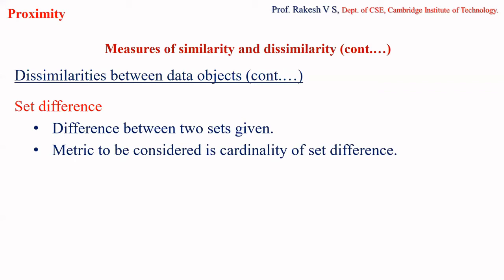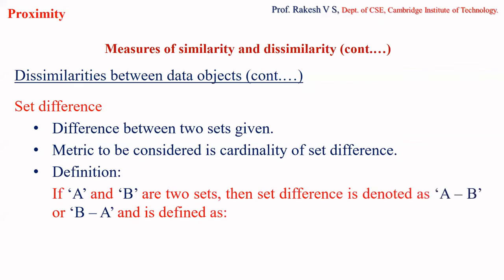When I say cardinality, what is cardinality? It is nothing but the number of elements present. So consider I have two sets given to me. I'll find the set difference of those two sets, and I will see the number of elements present in it. That is what I am referring to as cardinality here. Now, for the definition of set difference, say we have two sets A and B, then the set difference is denoted by A minus B, or even B minus A. So A minus B or B minus A is nothing but the set difference.